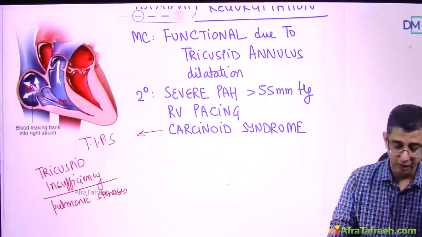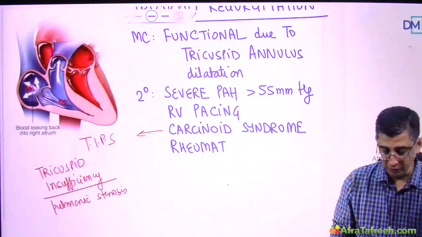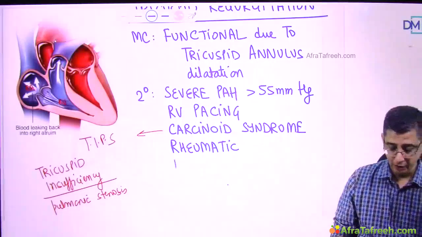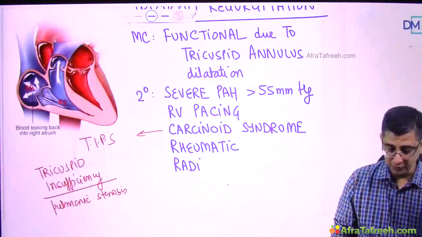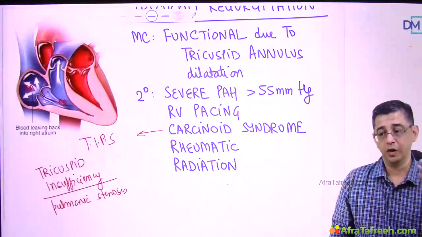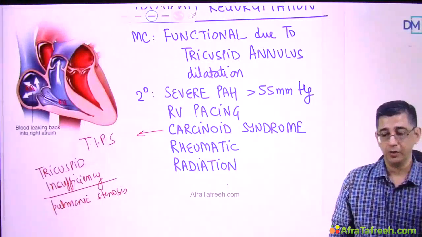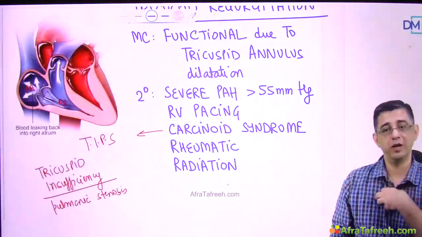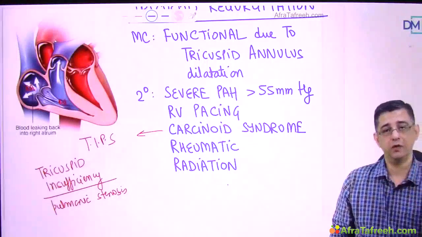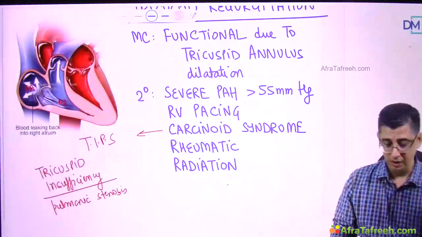relatively more common. Another reason why the person could be having tricuspid regurgitation is rheumatic heart disease. That's a unanimous problem in India. Then it could be radiation to the heart. Like this person had undergone, maybe if it's a female patient, modified radical mastectomy and then she had a recurrence of breast tumor, so radiation was given. Or a person was having lymphoma related to Hodgkin's lymphoma related to the hilar lymph nodes. Now, if it is a localized disease, then we can give radiation for Hodgkin's lymphoma. So radiation will cure Hodgkin's lymphoma but will damage the heart.